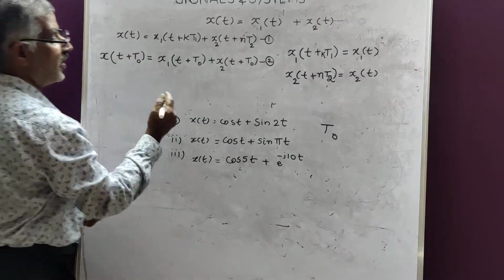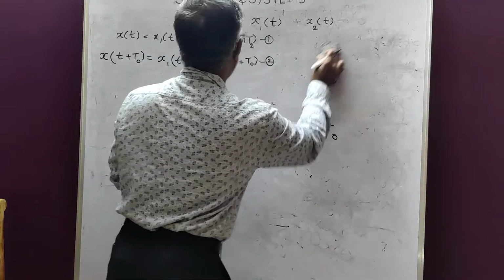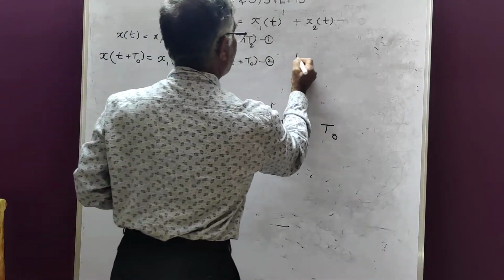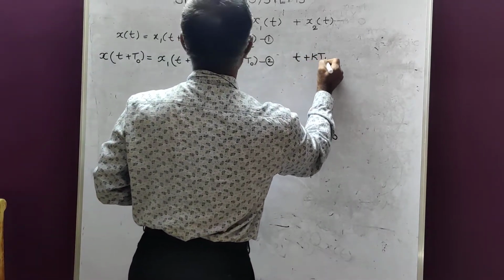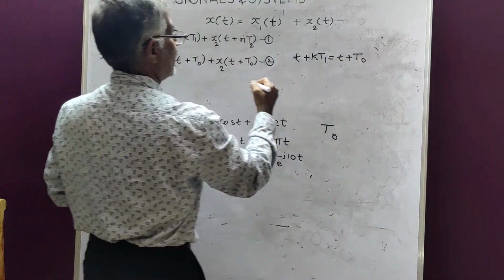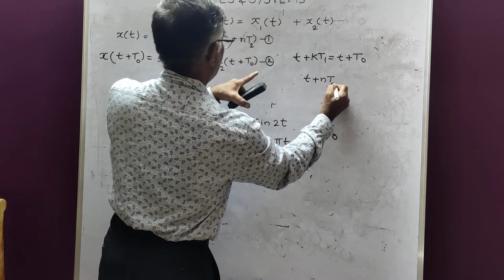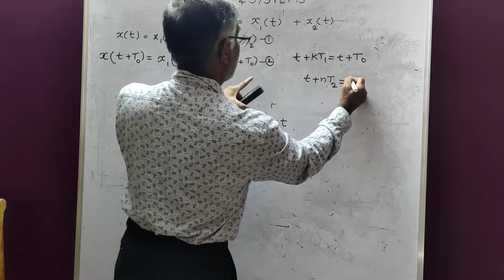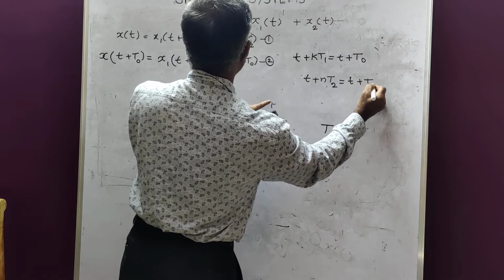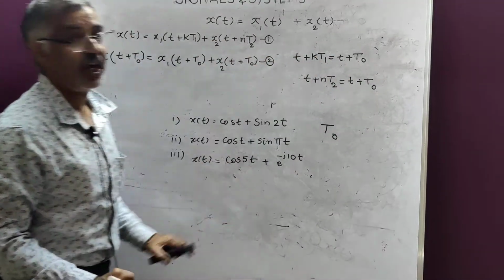Now I will apply that condition. Now it becomes t plus k t1 is equal to t plus t naught. Then t plus n t2 is equal to t plus t naught.